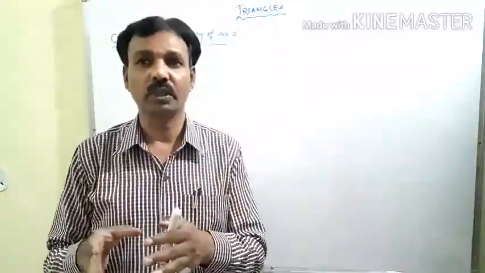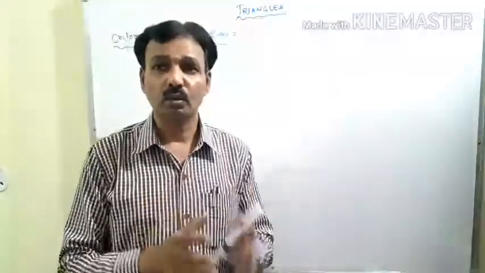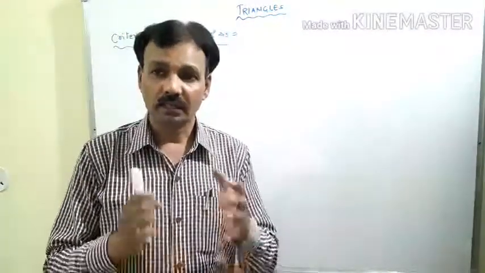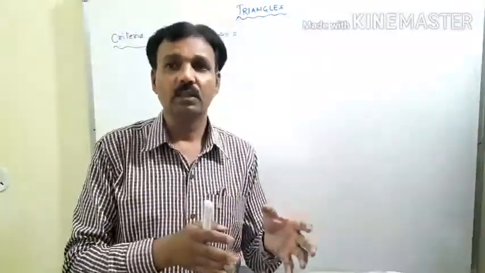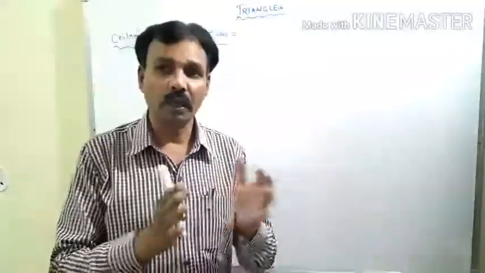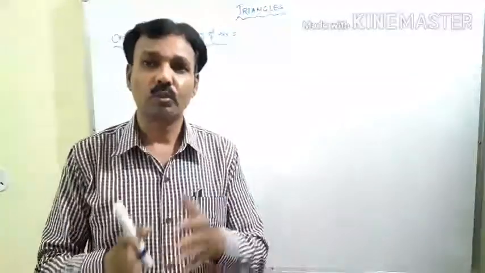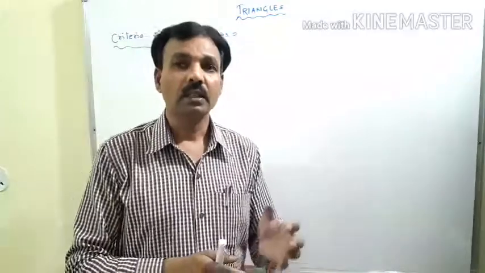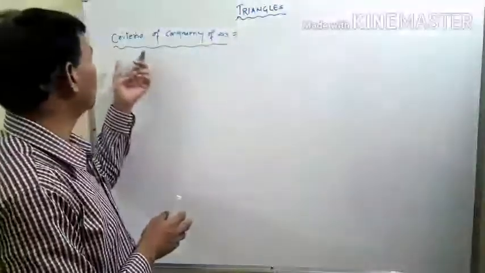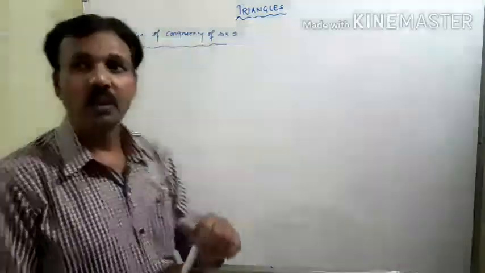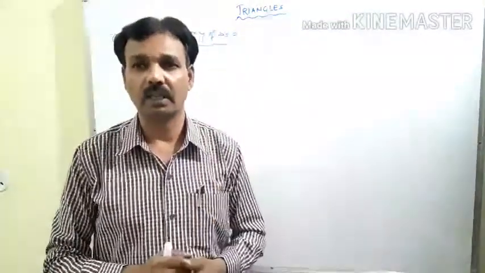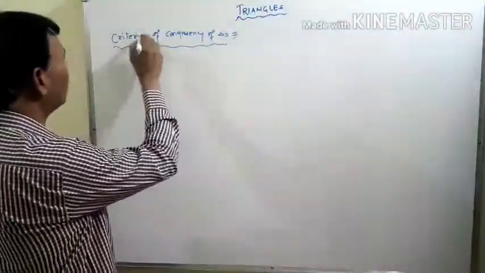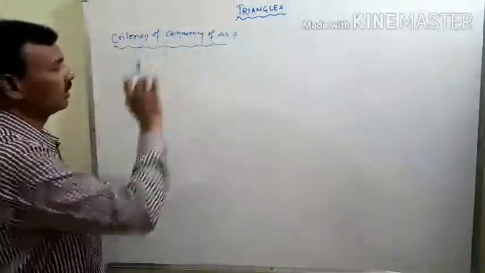Out of these six components, if we measure any three components and they are the same, that means two sides and one angle, or one angle and two sides, or two angles and one side, or all three sides only, then this type of criteria is known as the criteria of congruency of triangles. Here there are five types of criteria of the congruency of triangles. Actually, the correct word is criterion of congruency of triangle.